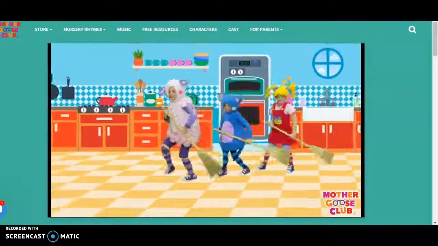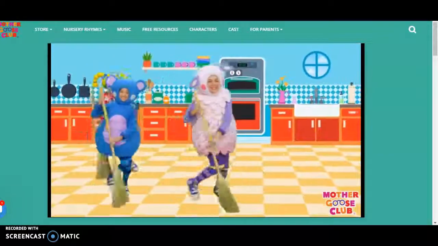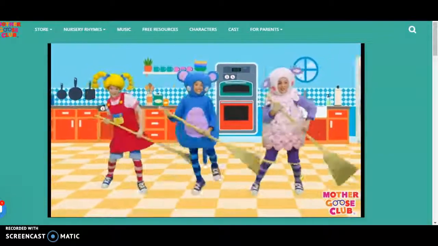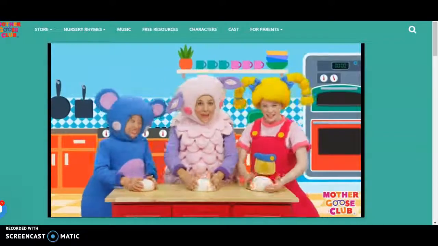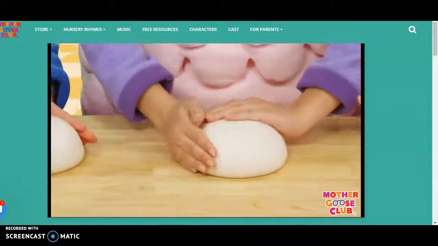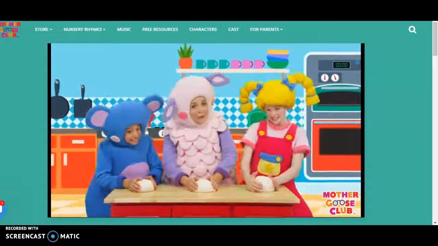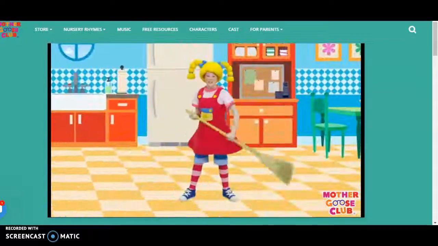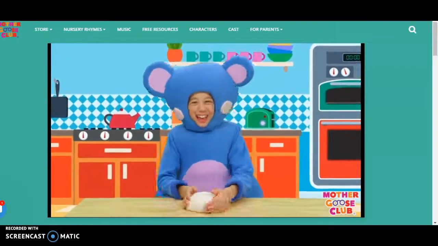This is the way we sweep the house, sweep the house, sweep the house. This is the way we sweep the house so early Saturday morning. This is the way we bake our bread so early Sunday morning. We sweep the house on Saturday, we bake our bread on Sunday.